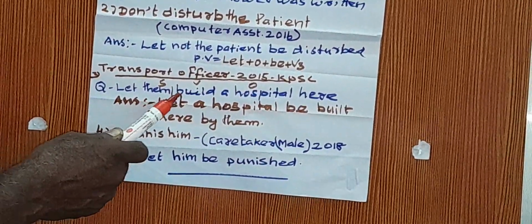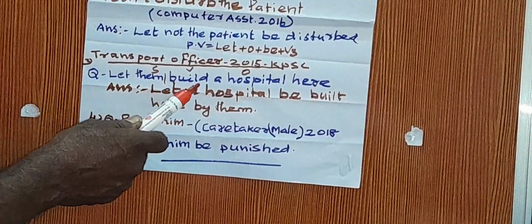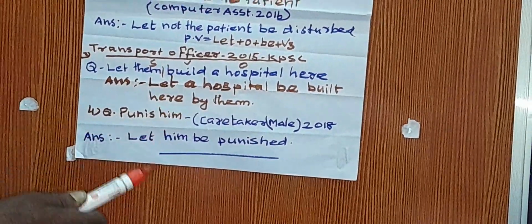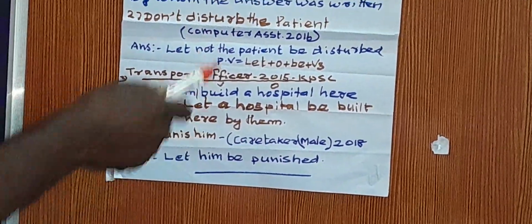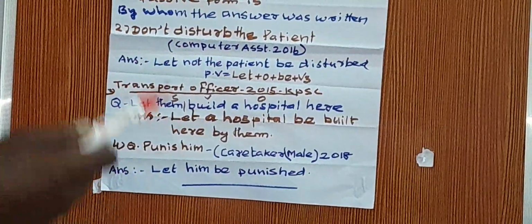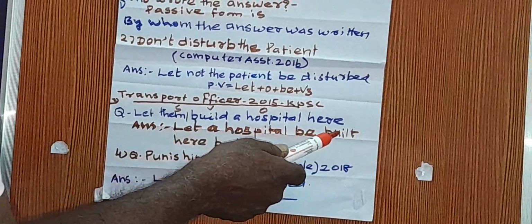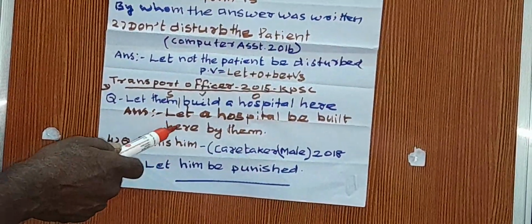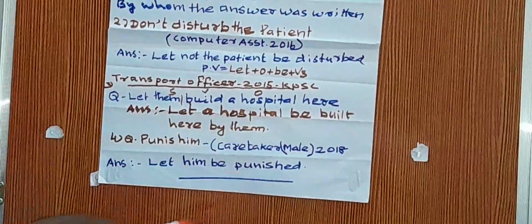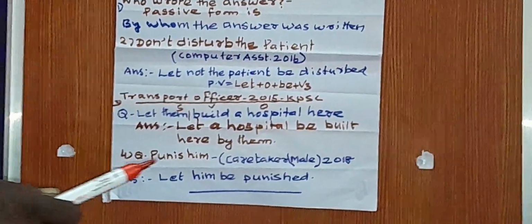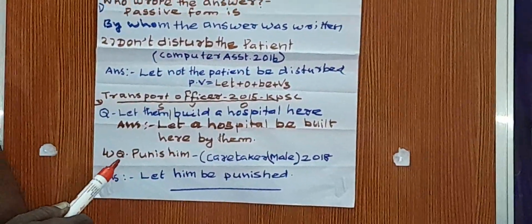That is, the active voice is changed into passive voice. In this question, let itself is given, so you have to use let plus object plus be plus V3. Here by them, that is the object. You concentrate well.